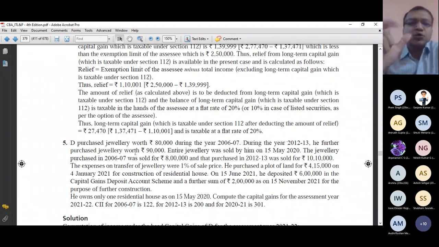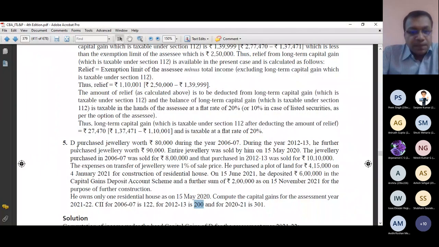So for jewelry 1, 80,000 cost divided by the index of 6-7, which is 122, multiplied by the index of the year in which it is transferred, 301. Similarly, for jewelry 2, 90,000 is the cost of acquisition divided by the index of 12-13, which is 200, multiplied by 301. I will get the indexed cost of acquisition.